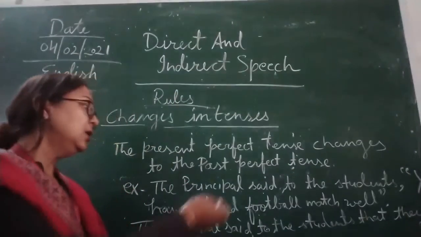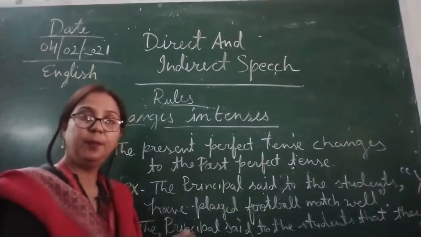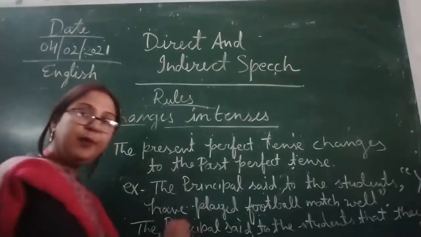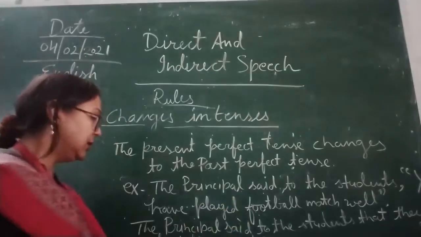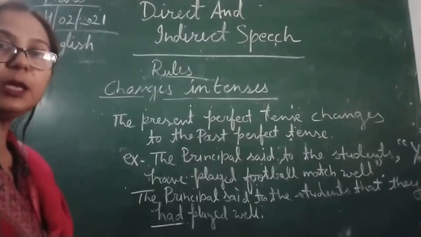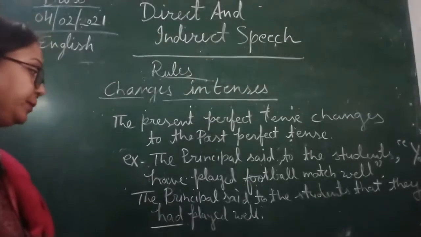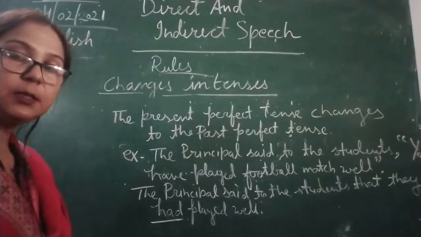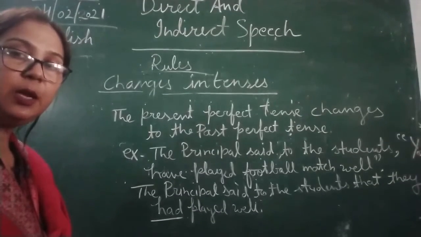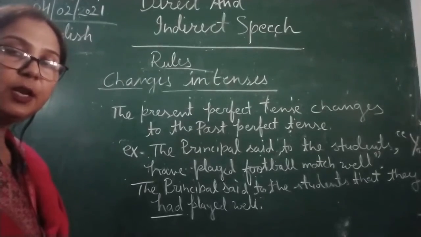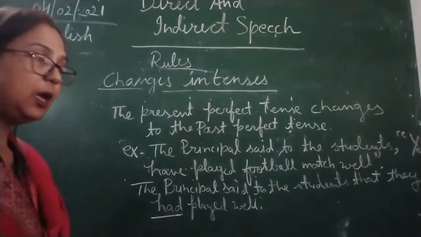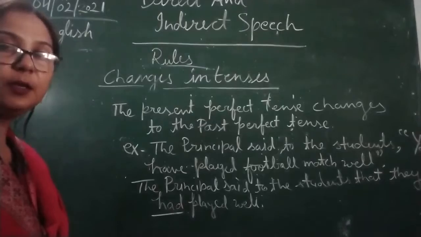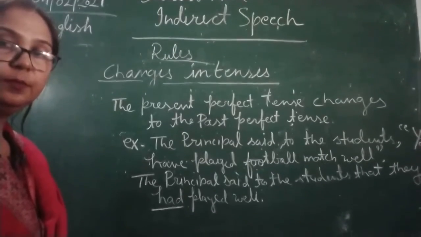So here you can see they, children become, or students become they had. This is past perfect tense, and the third form of the verb we will use. Here you can see they had played well. So children, this direct speech changed into indirect speech, and it was written in the present perfect tense. Now we have written it in past perfect tense, children. So practice it.